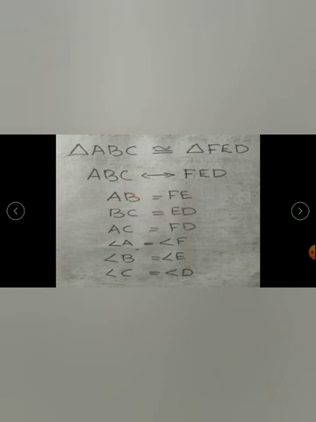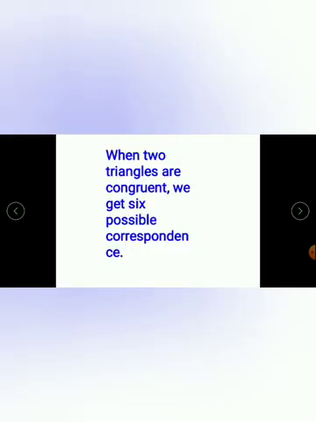You are writing the corresponding parts because when two triangles are congruent, the corresponding parts are equal. When two triangles are congruent, we get 6 possible correspondences. What are the 6? 3 corresponding sides and 3 corresponding angles.